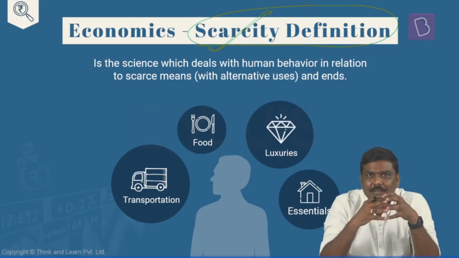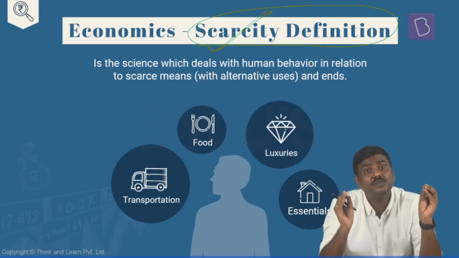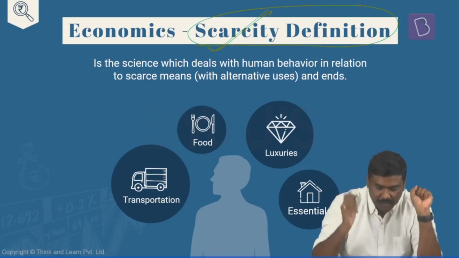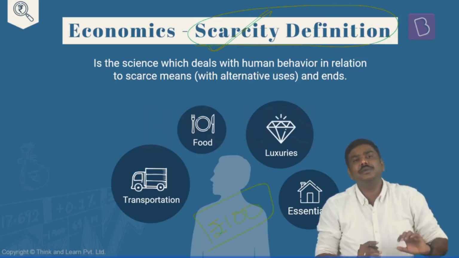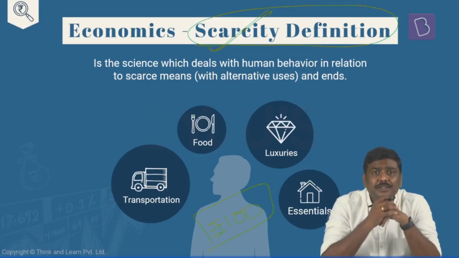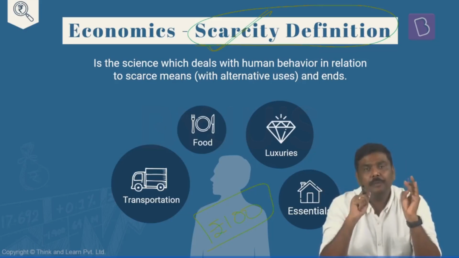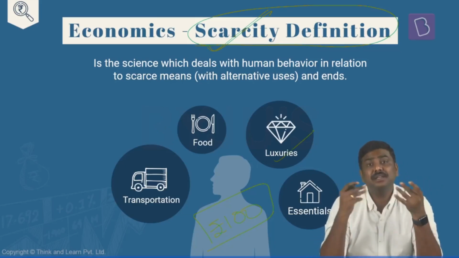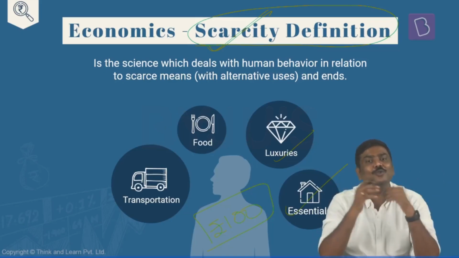But the problem there is, even though we want to purchase everything, we do not have sufficient resources to purchase everything. For example, imagine here is a person who has a resource that is 100 rupees. So using this particular 100 rupees, he wants to move from point A to point B, wants to consume food, wants to, let's say, purchase luxuries also, wants to purchase essentials for the household also.